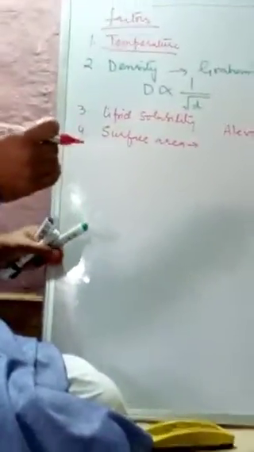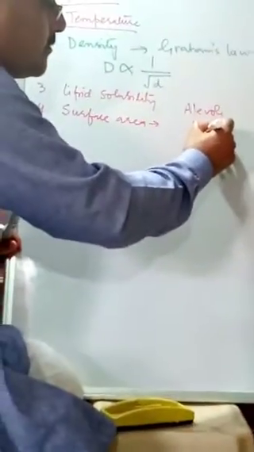We see that their surface area may reach up to 100 square meters. So that area is very much sufficient for the process of diffusion. So when the surface area is more, the rate of diffusion will also be more.